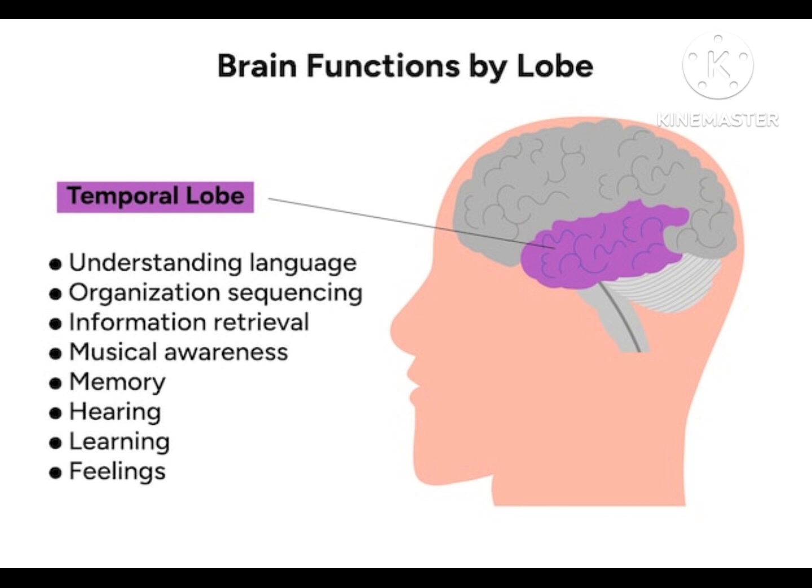Wernicke's area. Now, like in frontal lobe, you had Broca's area. Same in your temporal lobe, you have Wernicke's area. Now, if you remember, I told you Broca's area is important for speech production, whereas Wernicke's area in temporal lobe is important for comprehending a speech, for speech comprehension. So, speech production, remember, frontal lobe, Broca's area. Speech comprehension, to understand a speech, you have Wernicke's area, right? And it is very important for processing auditory information.